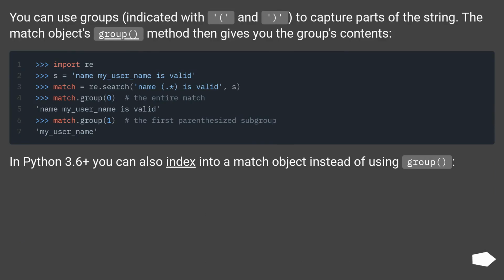You can use groups, indicated with parentheses, to capture parts of the string. The match object's group method then gives you the group's contents. In Python 3.6+ you can also index into a match object instead of using group.